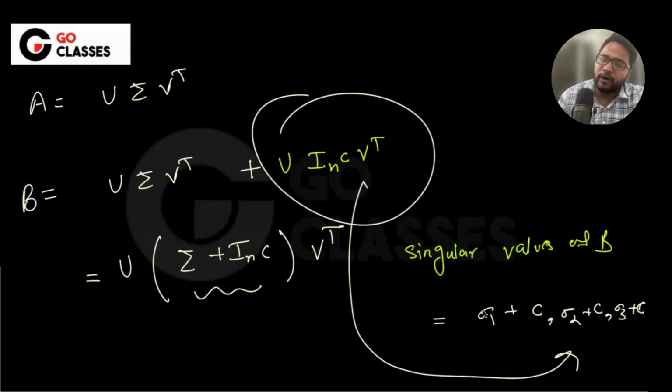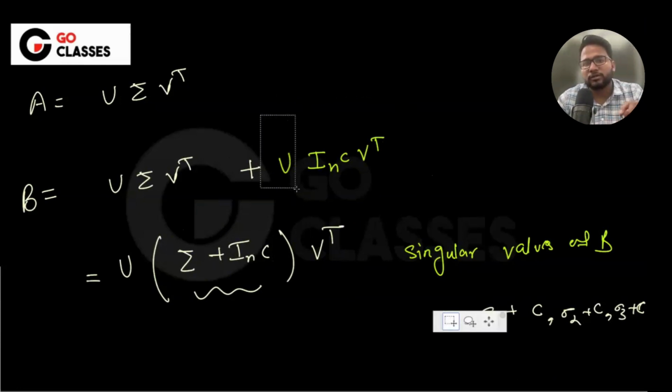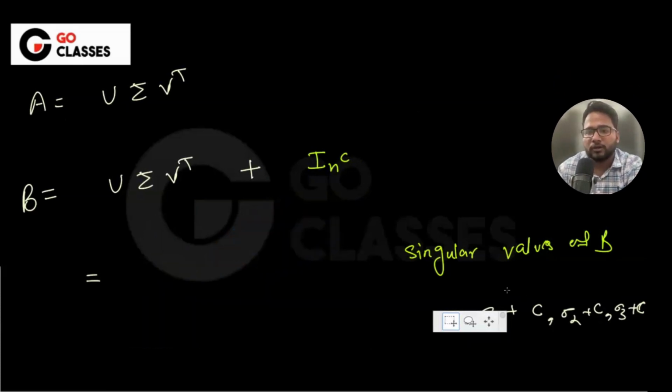But if you add just this quantity, will the singular values of that particular matrix be this?